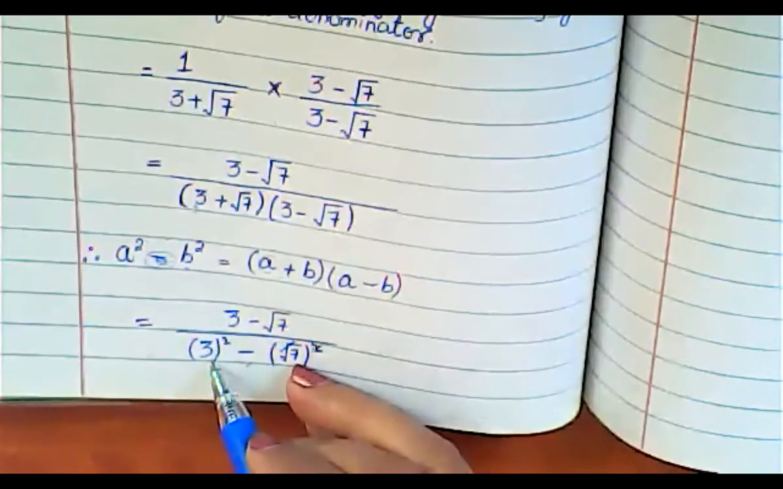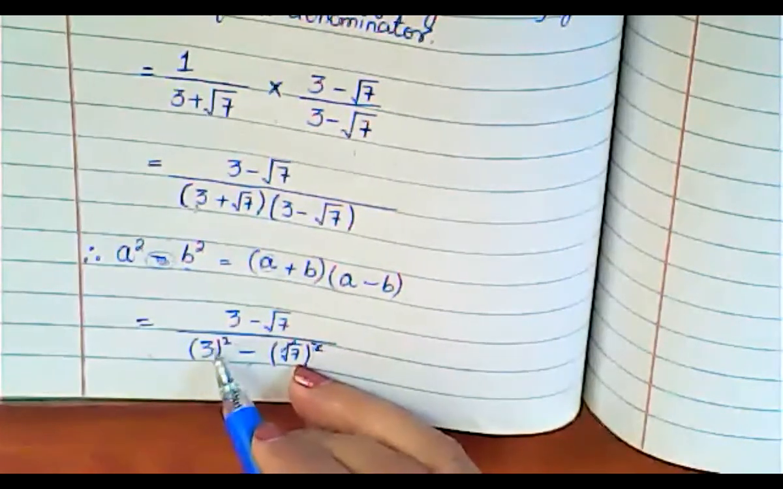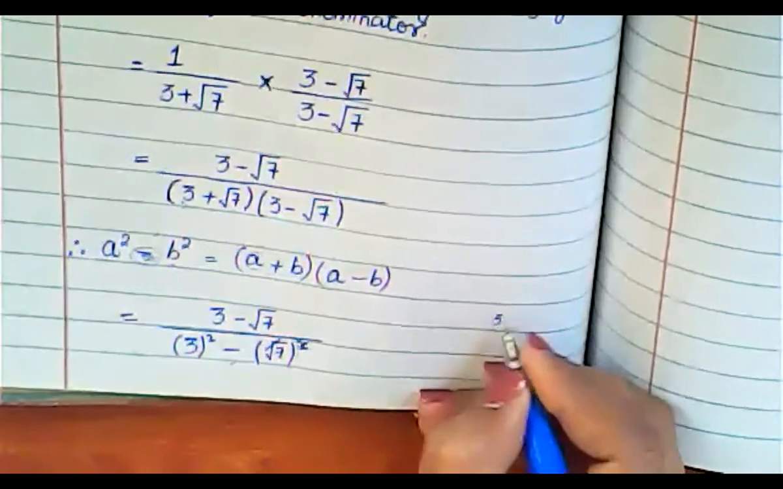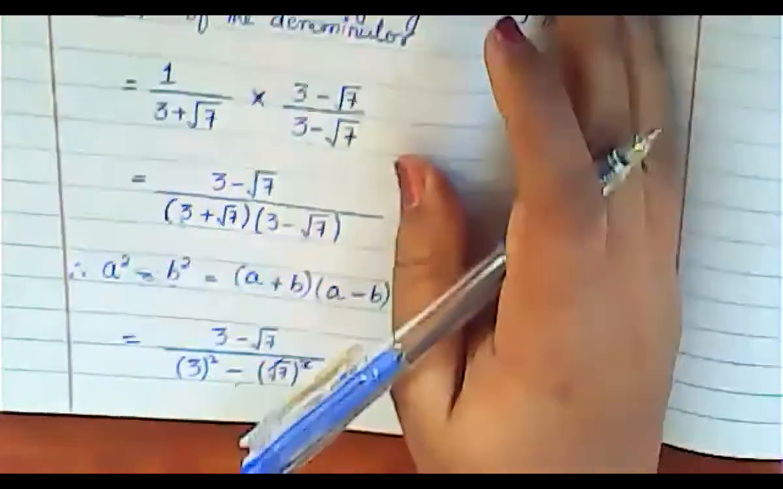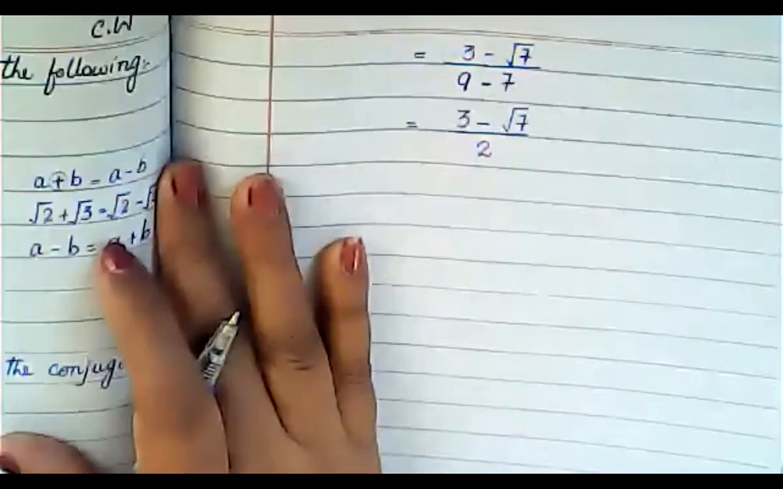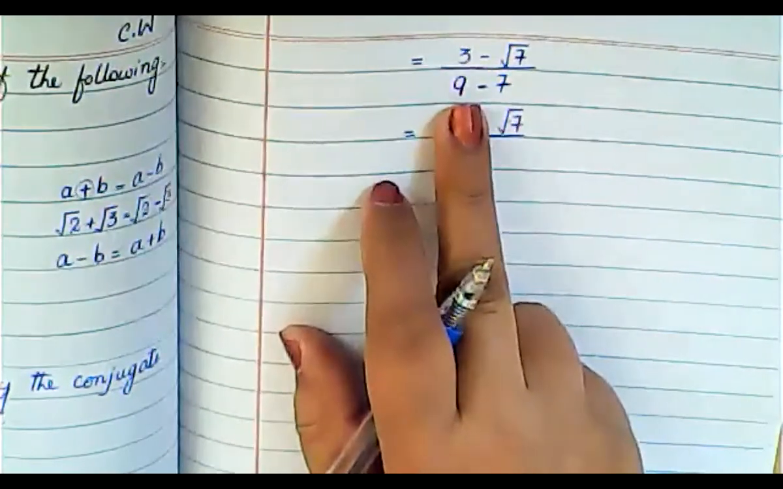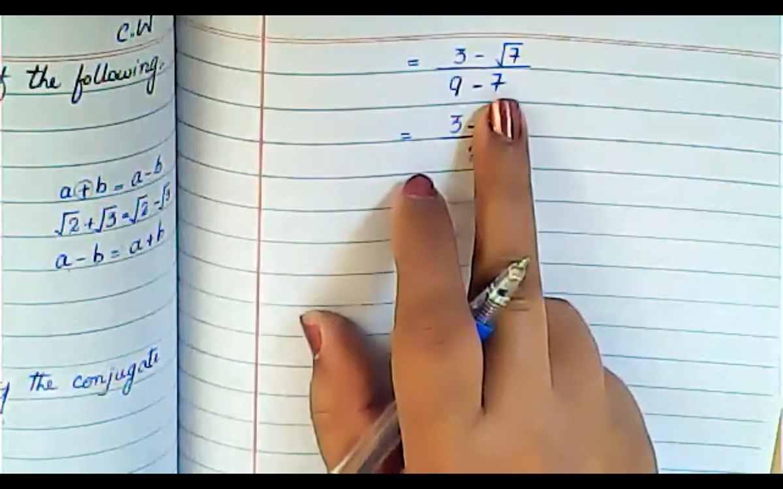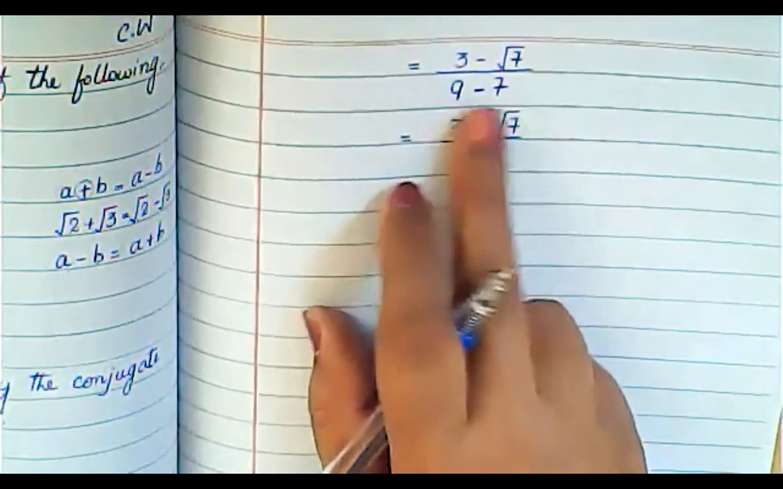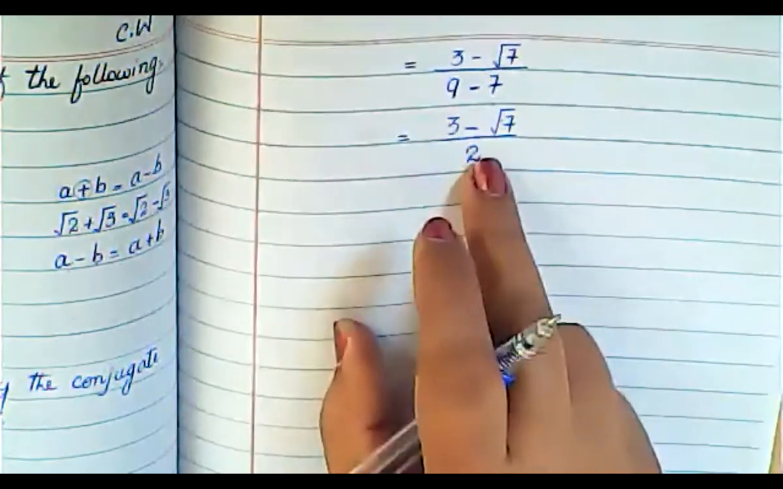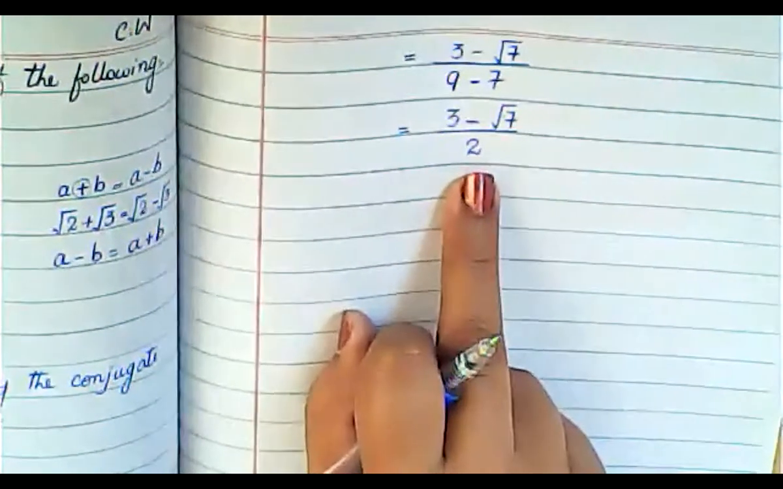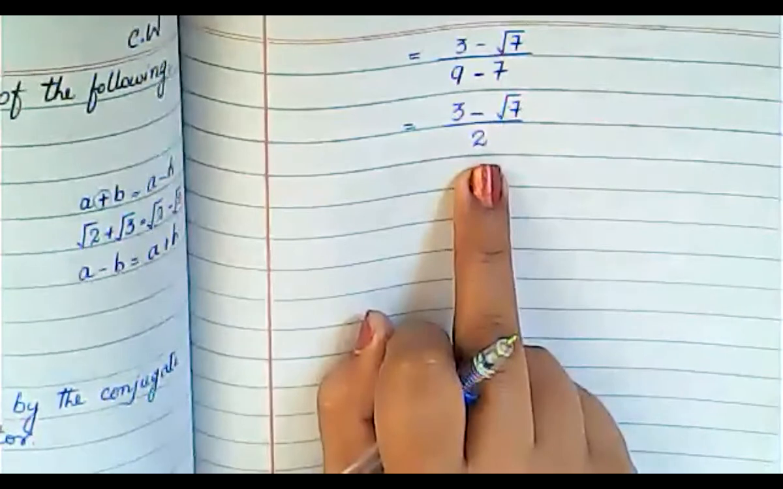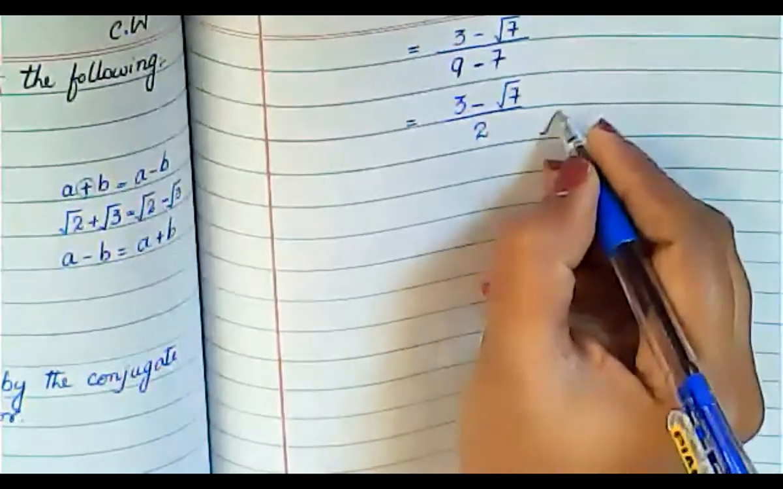And here you have to take the square of 3. The square of 3 is 3 multiplied by 3, which is 9. And what will you be left with here? Only 7. So in the denominator you have 9 minus 7, which will be 2. Clear? Now in the denominator you do not have any radical sign, so this is your answer.